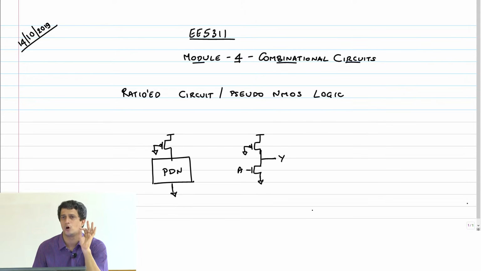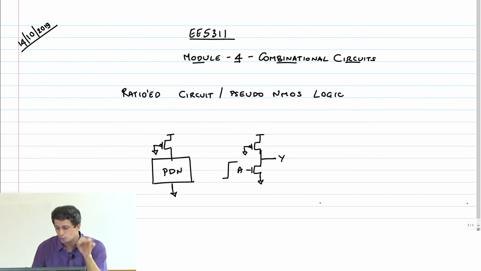Only the PMOS will be on, there is no current from VDD to ground, other than leakage current, and hence there is no issue when the output goes to a logic high. However, if you now turn this input on by taking my input from 0 to 1, then you are going to have a fight between the PMOS transistor which is trying to pull the output to VDD and the NMOS transistor which is trying to pull the output to ground.